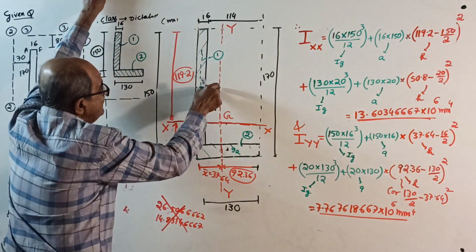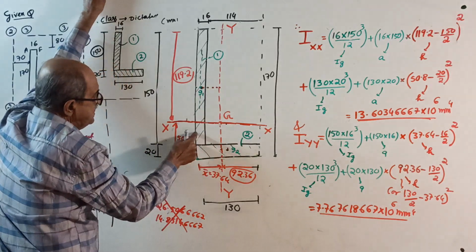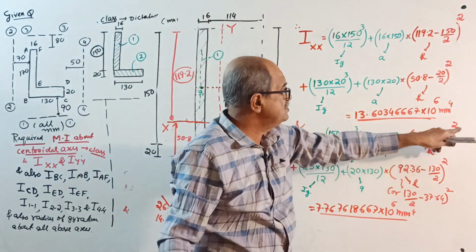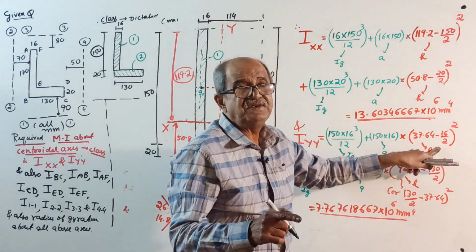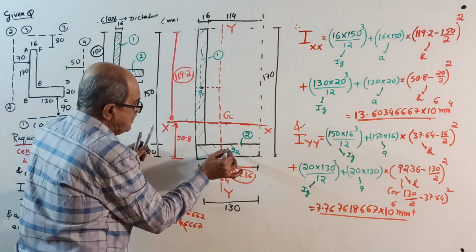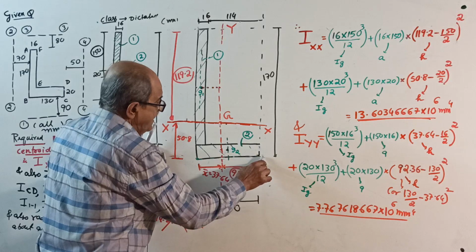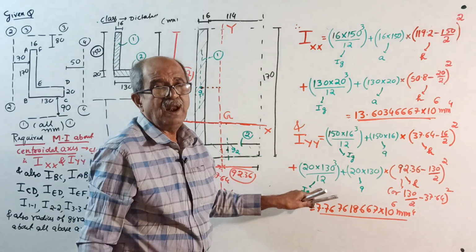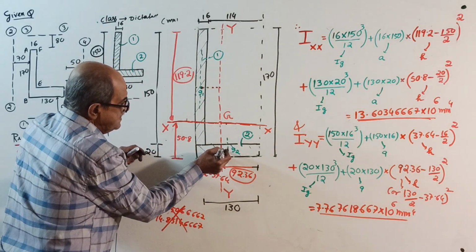That distance is, see here, this distance is 37.64. This full distance subtract half of 16, that distance to be squared. Ig plus A into h square. Inside the bracket is h, square is outside. Then come to this one. Axis passing through centroid parallel to YY, it is here. Parallel side is 20, so 20 into 130 cube divided by 12 plus area into this distance square.